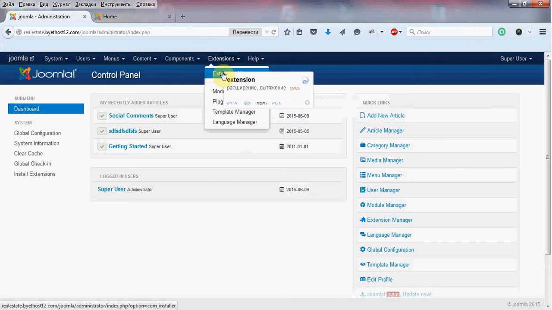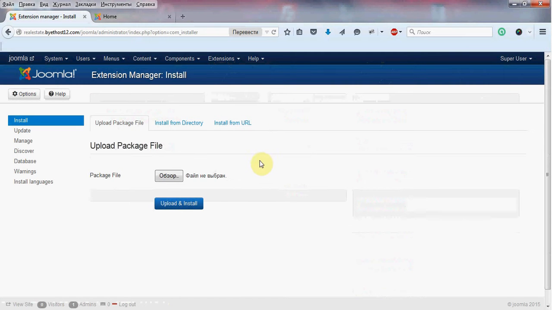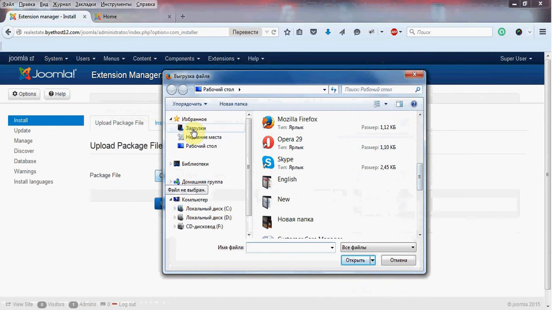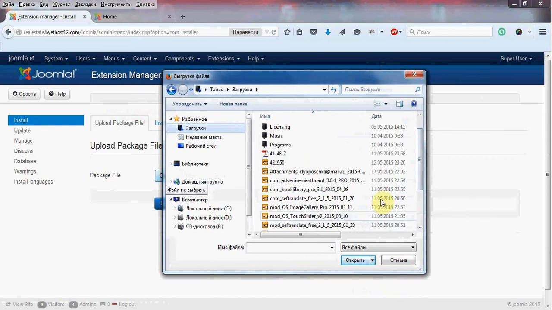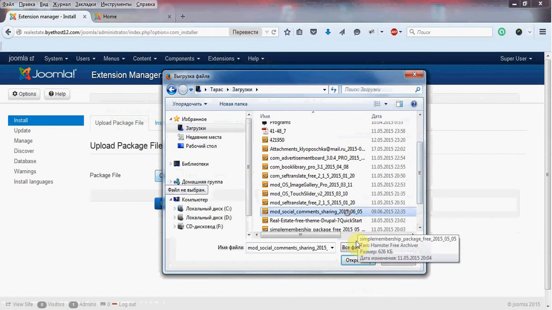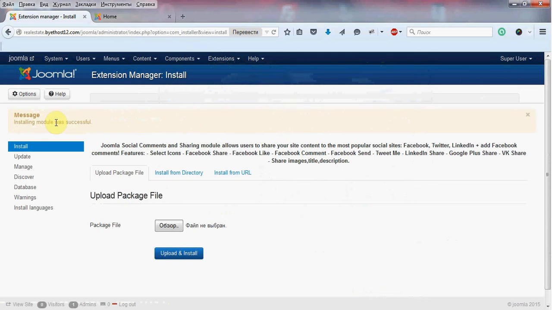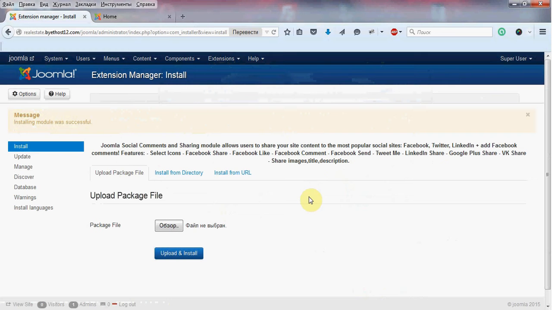First we go to Joomla admin area and extension manager. And we need to choose our package file. Installing module was successful. Our Joomla social comments and sharing module was installed.